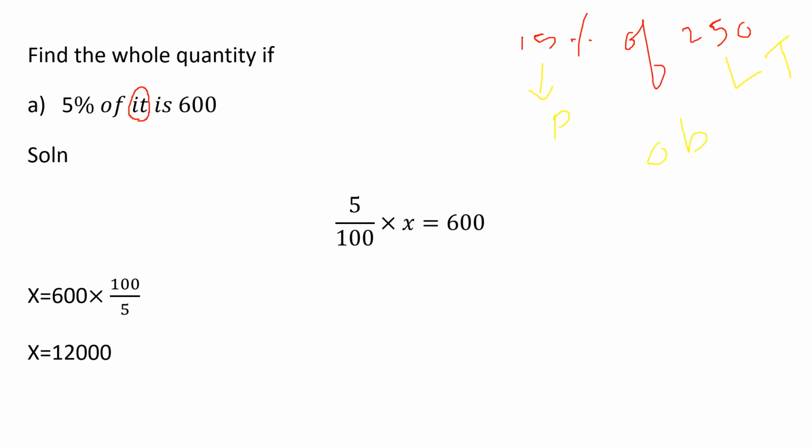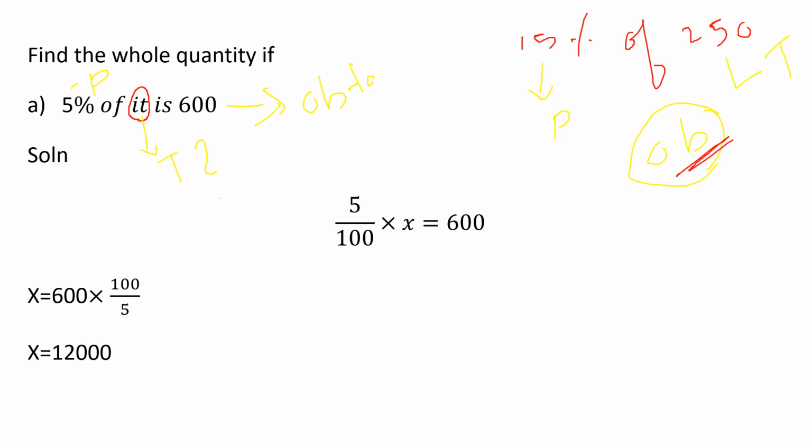But in this question, 5% is given, and we don't know the total. Total is unknown. 5% of it, so 5% of some total value, we don't know that value. But the obtained value, 600, is given in the question. So do you understand the difference between the questions? In the previous question, 15% of the total value is given, and we only need to find out the obtained value.